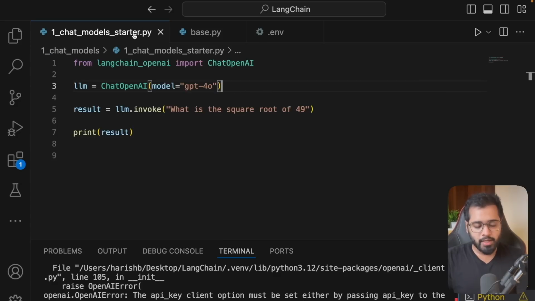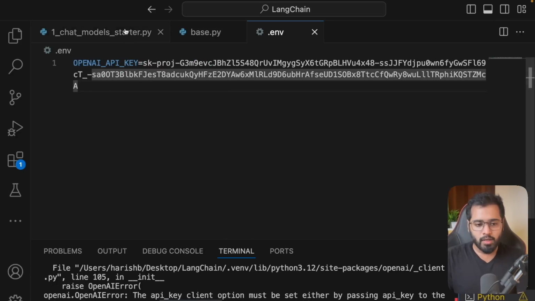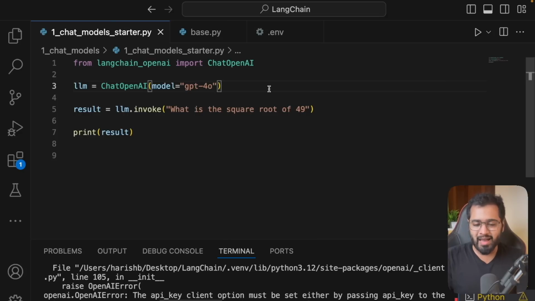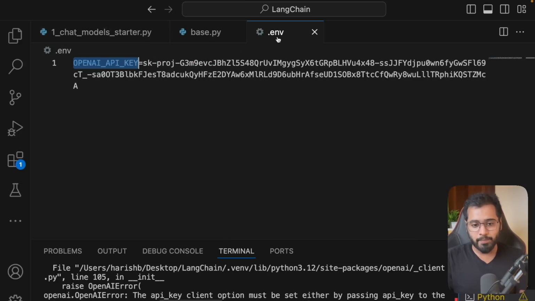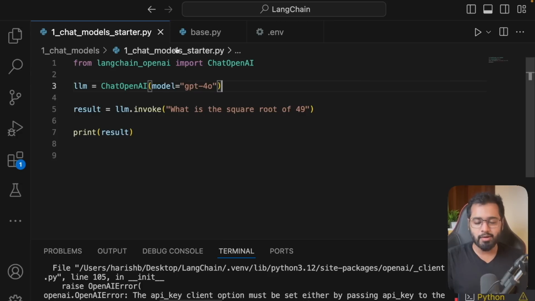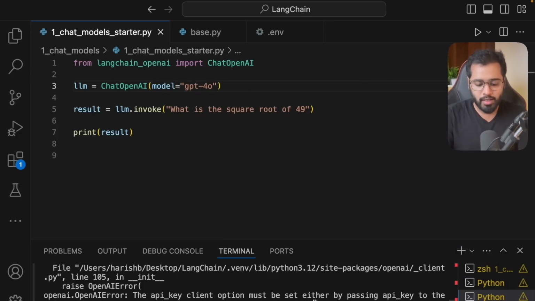Perfect. Now, if I come back to this file and try to run it, we're still going to get the same API key error. Just because we have created it here does not mean that this file has access to this particular key. We still have to explicitly provide access to all the contents of the env file inside of this particular file. To do that, we have to install another package.